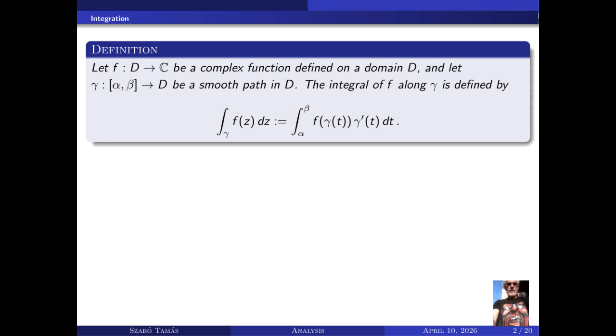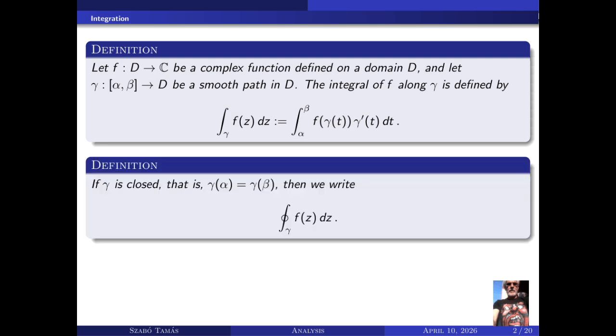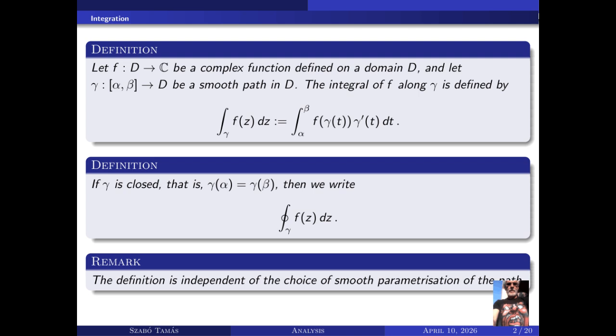The integral of f along γ is defined by ∫_γ f(z) dz = ∫_α^β f(γ(t)) γ'(t) dt. If γ is closed, that is, γ(α) = γ(β), then we write the closed contour integral ∮_γ f(z) dz. The definition is independent of the choice of smooth parameterization of the path.